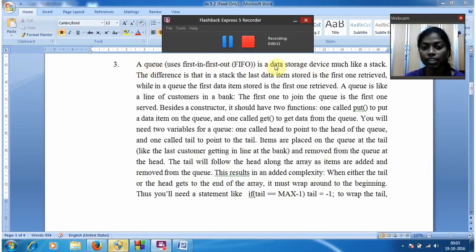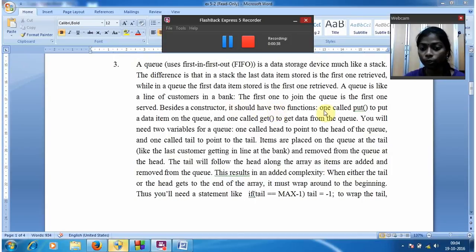A queue is a data type. A queue is a data type that uses first in, first out in a data storage device, much like a stack. The difference is that in a stack, the last data item stored is the first one retrieved, while in a queue, the first data item stored is the first one retrieved. A queue is like a line of customers in a bank.